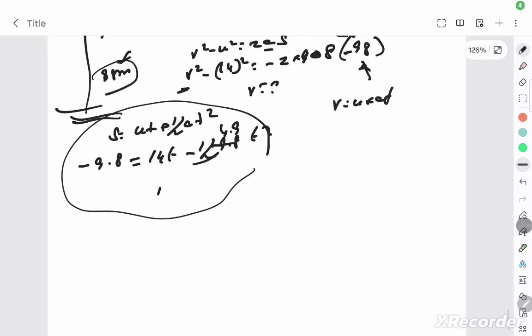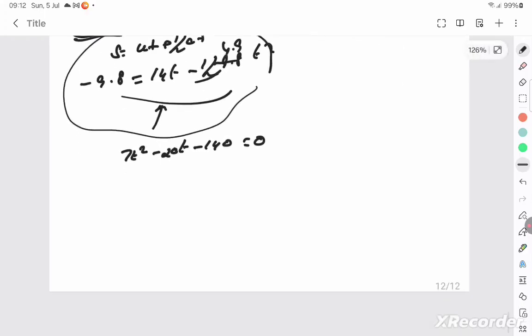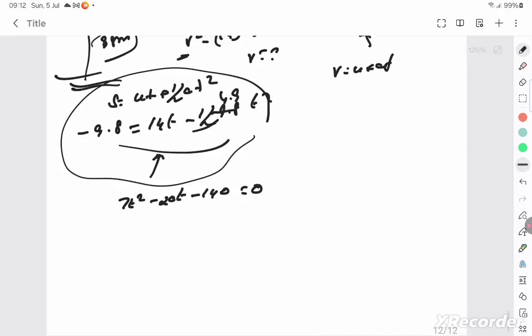You will get this quadratic equation to become 7t square minus 20t minus 140 is equal to 0. We solve this quadratic equation. 4.9 into 2, and you're multiplying throughout with a 10, making it 140 so that it looks good. So this is your quadratic equation. To solve this, you have to use minus b plus or minus. You get 6.12 seconds to be the approximate time. That's the final answer.